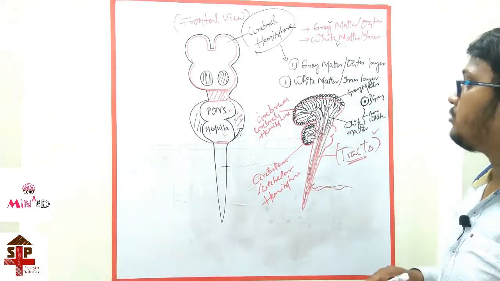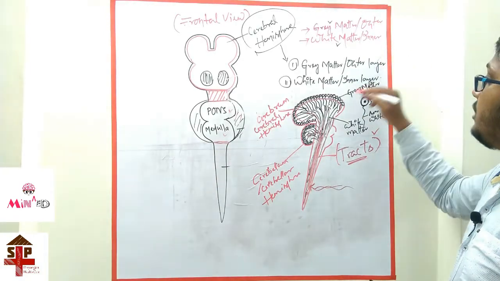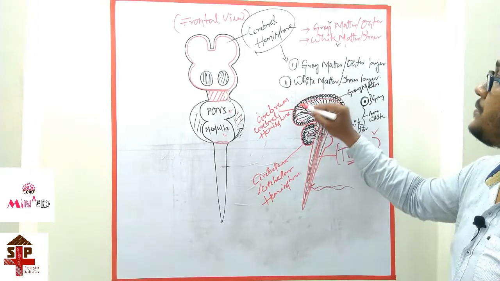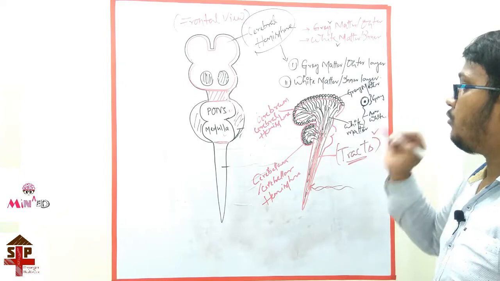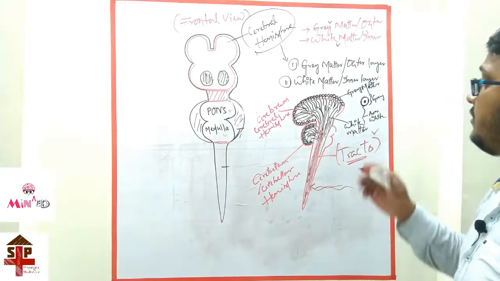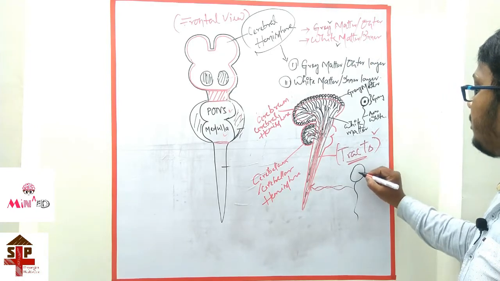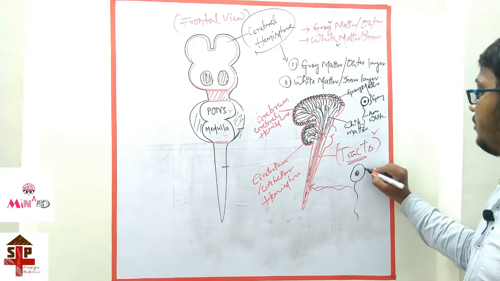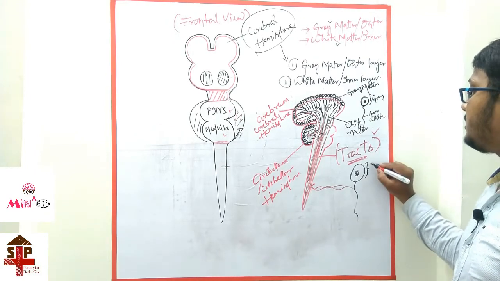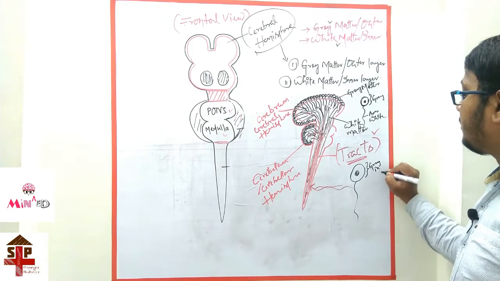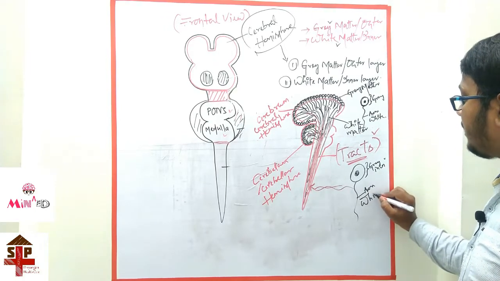I am going to tell you again: in the cerebral hemisphere, the outer layer is the gray matter and the inner layer is the white matter. If this is a neuron or nerve cell, this is the cell body, this is the nucleus, and this whole cell body and nucleus is gray in color, and this axon is white in color.